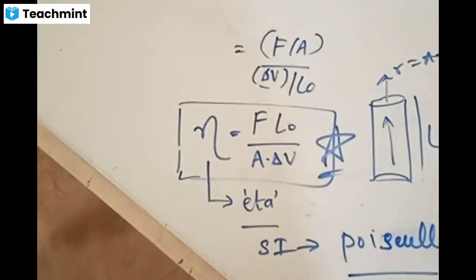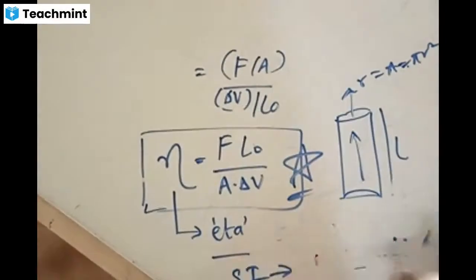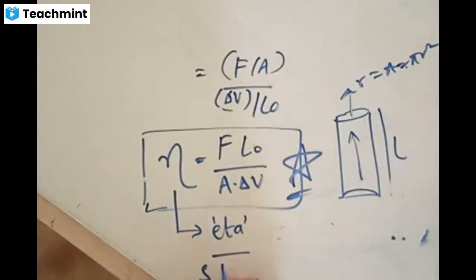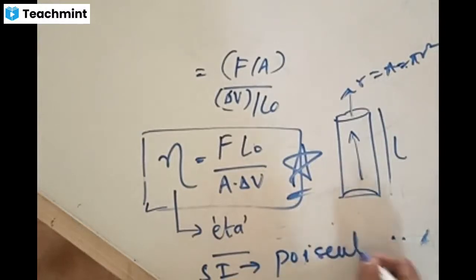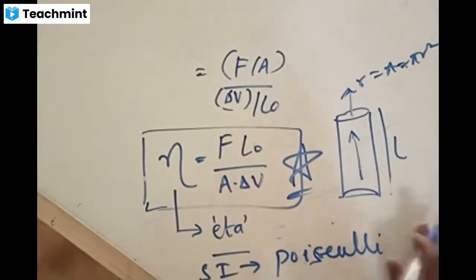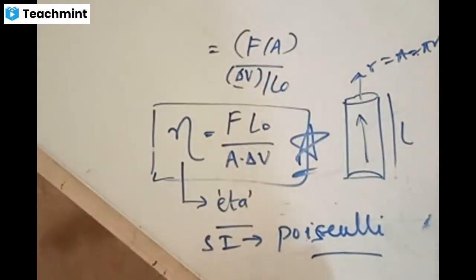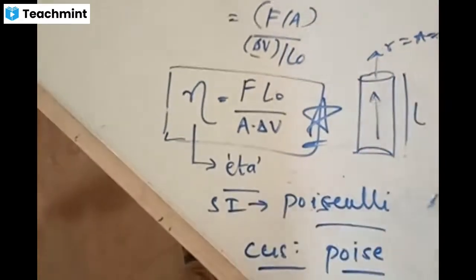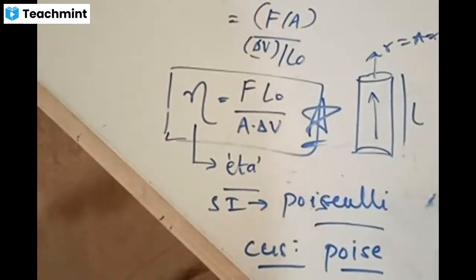SI unit of coefficient of viscosity is Poiseuille. SI unit of coefficient of viscosity is Poiseuille, and CGS unit, it is measured in terms of poise. It is the name of the scientist. In CGS system, it is measured in terms of poise.